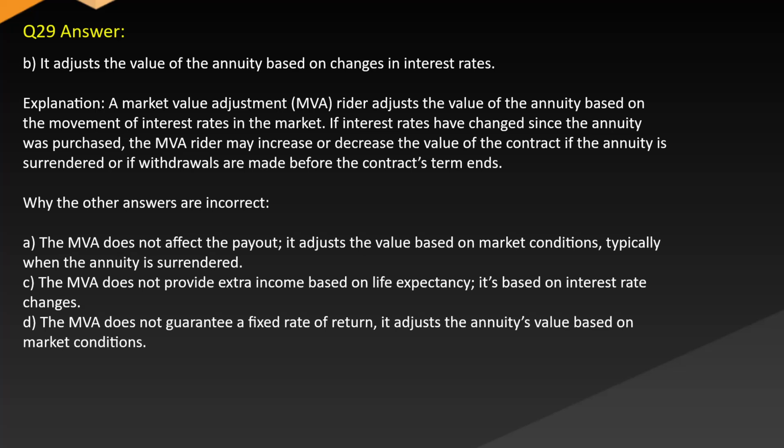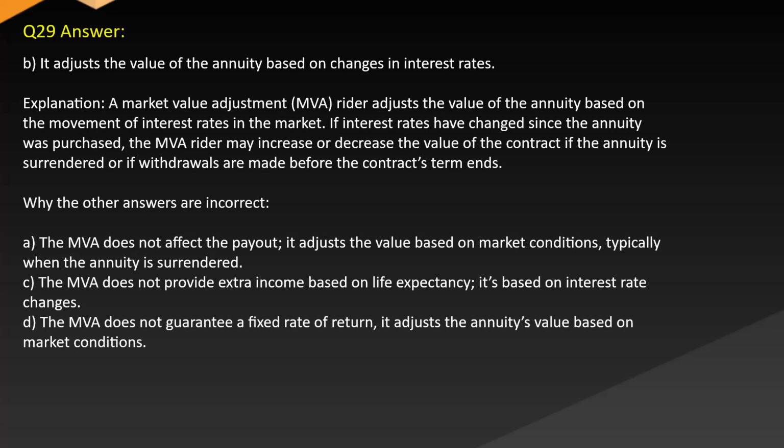Answer. B. It adjusts the value of the annuity based on changes in interest rates. Explanation. A market value adjustment MVA rider adjusts the value of the annuity based on the movement of interest rates in the market. If interest rates have changed since the annuity was purchased, the MVA rider may increase or decrease the value of the contract if the annuity is surrendered or if withdrawals are made before the contract's term ends.